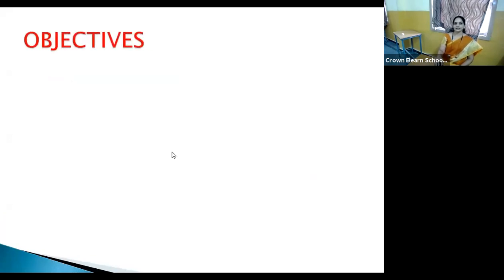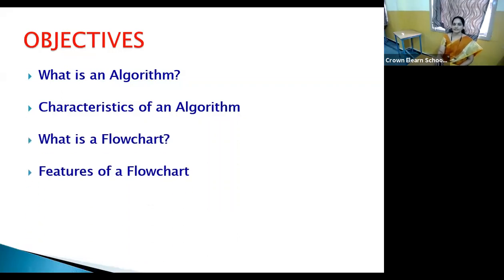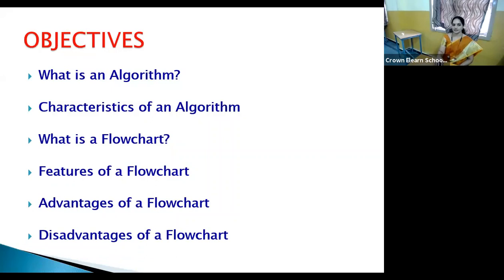The main objectives which are covered in this chapter are: what is an algorithm, characteristics of an algorithm, what is a flowchart, features of a flowchart, advantages of a flowchart, and disadvantages of a flowchart. These are the main objectives we cover in this chapter.